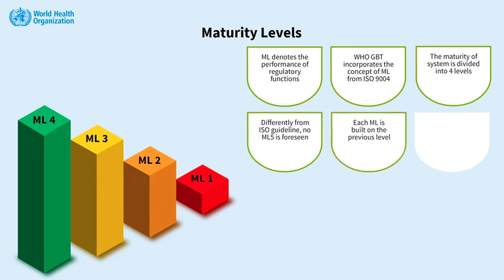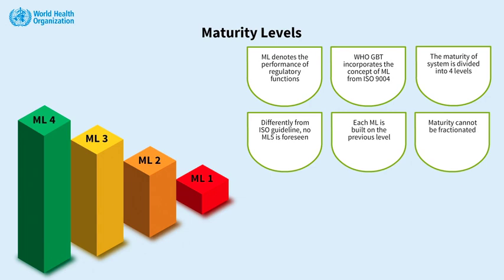You cannot be at ML3 if you have even one ML1 or 2 sub-indicator scored not implemented. Remember, maturity cannot be fractionated. For example, you cannot have a regulatory system at maturity level 2.5 or 3.5.